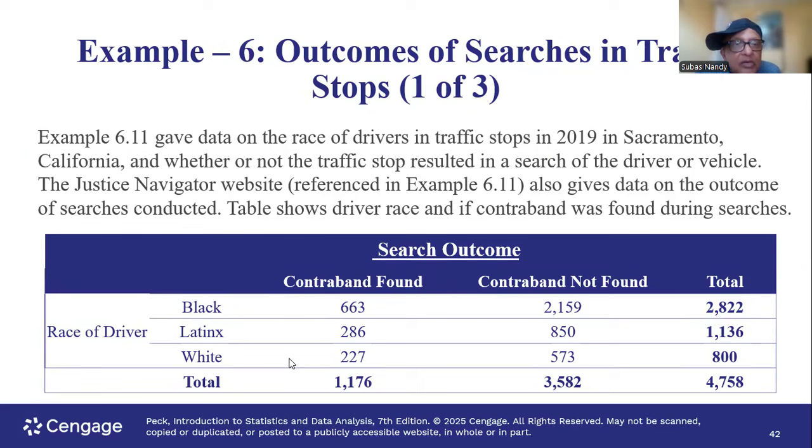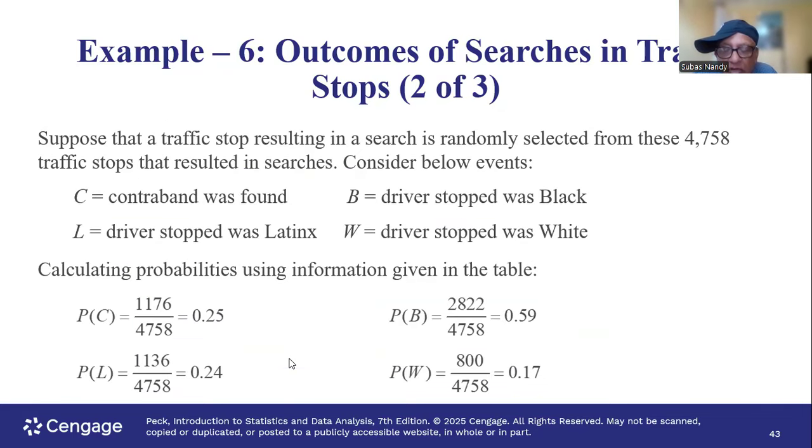So, data on traffic stops done in Sacramento, and whether or not the Navigator website transferred also gives the data. Here they're looking at whether contraband was found or contraband was not found. These are in the columns. In the rows, horizontally, you have the classes: black, Latinx, white. So what is the conditional?